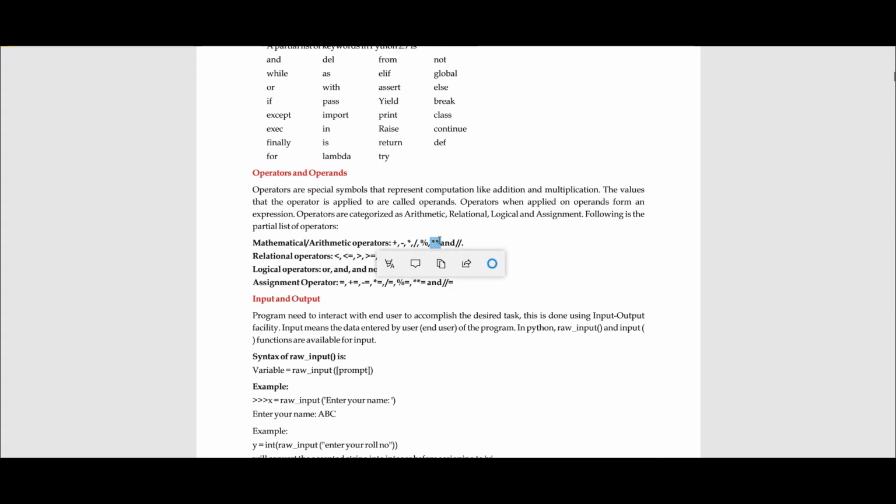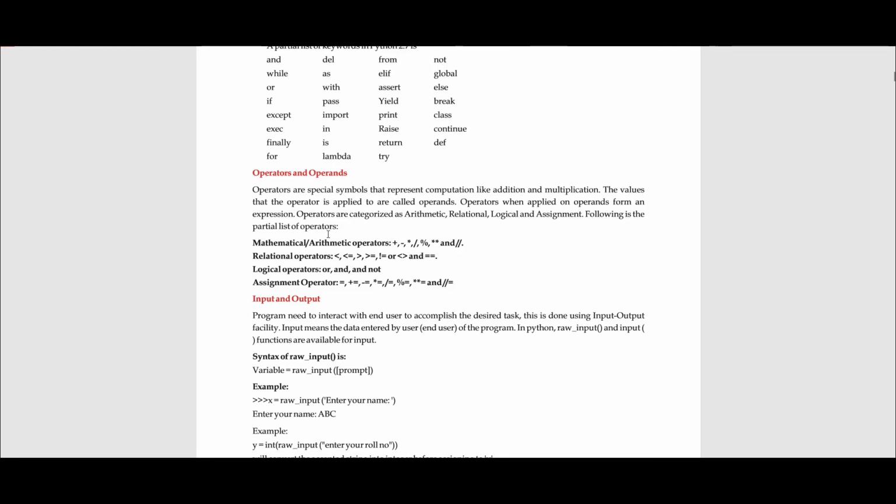Double asterisk is basically power. Like, if you write 2 double asterisk 3, that would become 8, that is 2 to the power of 3. Similarly, double divide extracts the integer value from that division. We will get to this once we write programs and get to the exercises.